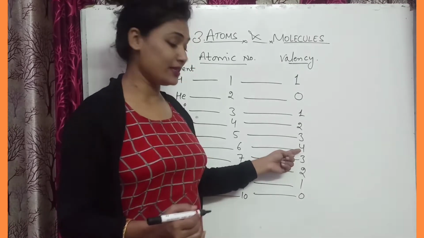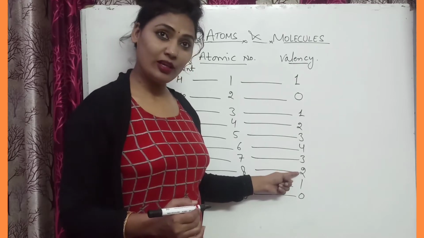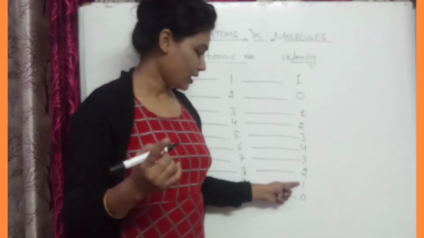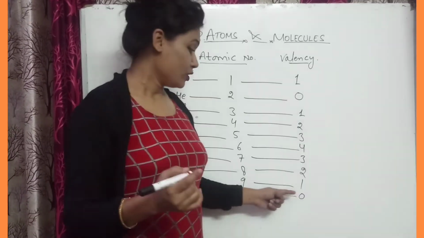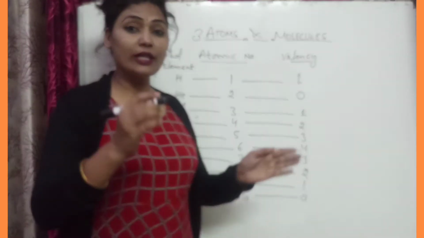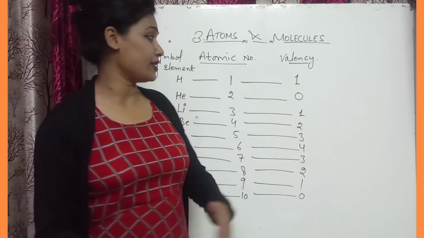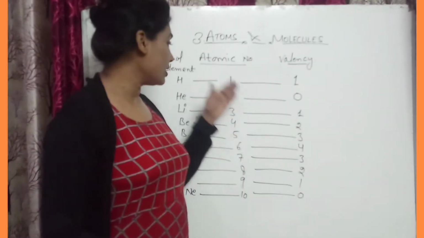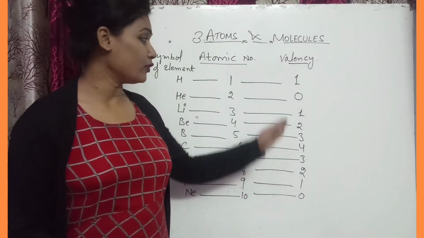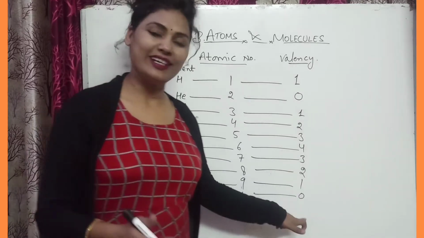After 4 you can see it will decrease into 3, then 2, then 1 and 1 becomes 0. So the valency is like that, and I have already told you that you should find out the valency according to the electronic configuration, and according to the atomic number you can write the valency. First it will increase, after 4 it will decrease.